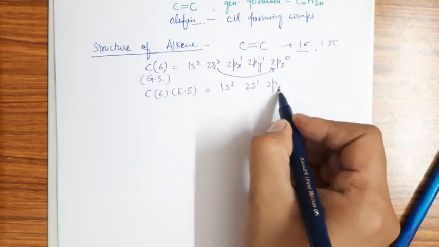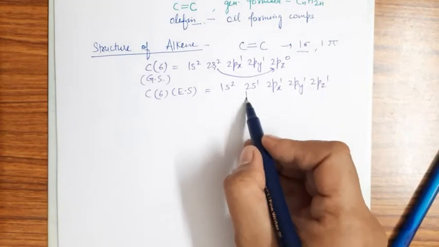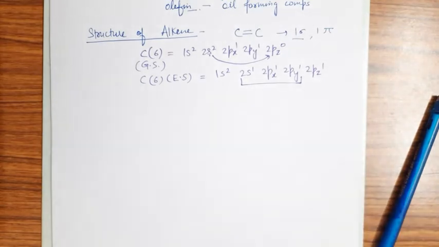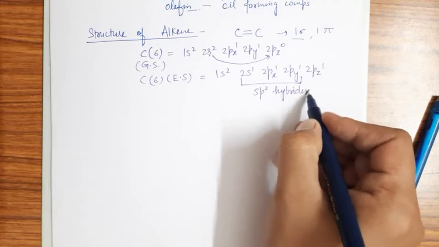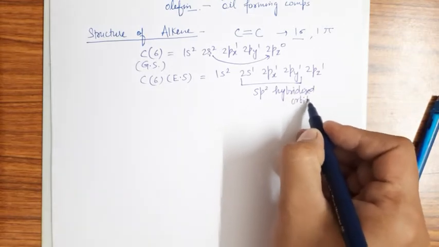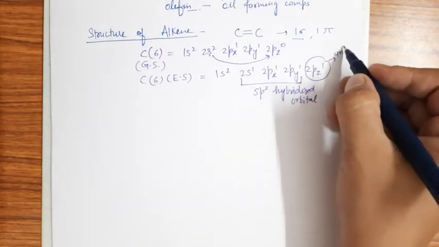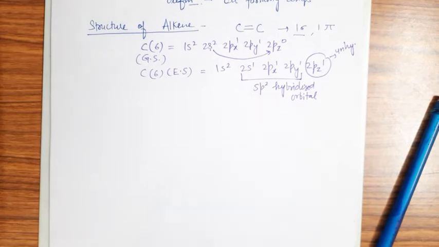The 2s and 2p orbitals combine and undergo hybridization and form sp2 hybridized orbitals. These are 3 sp2 hybridized orbitals, and this p orbital is unhybridized, which participates in the formation of the pi bond. These sp2 hybridized orbitals participate in the sigma bond formation, right?